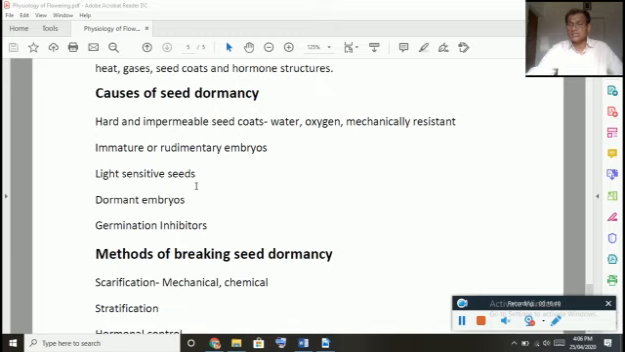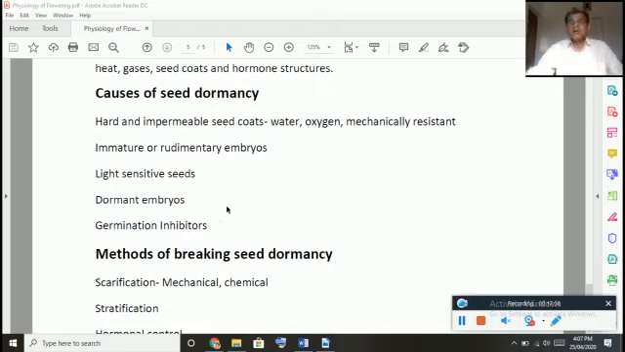Light sensitive seeds. There are some cases, for example, Capsella and others, where if the seeds are exposed to a particular time or period of light, then only they germinate. Such seeds are called photoblastic seeds. So they germinate only under the influence of light.